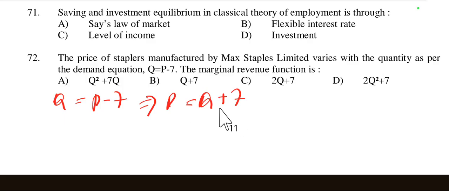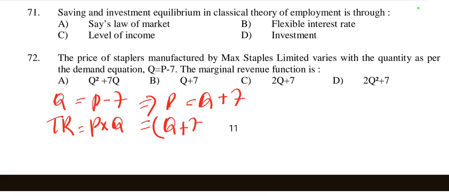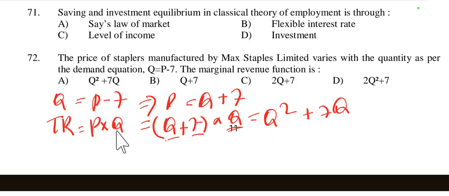Total revenue is the product of price and quantity. Here TR is equal to P into Q, and P is equal to Q plus 7. So TR is equal to Q plus 7 into Q, which is Q square plus 7Q.